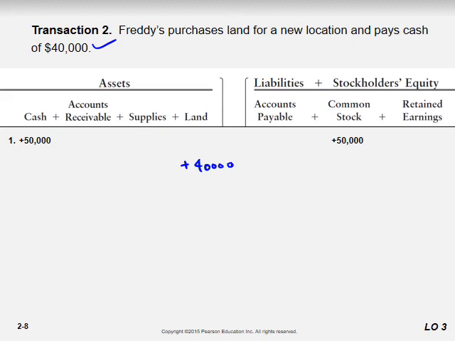And what happened? You paid cash, so cash decreased 40,000. Thus this equation is balancing itself. Yes, 40,000, 40,000 cancel. Answer is 0 here.